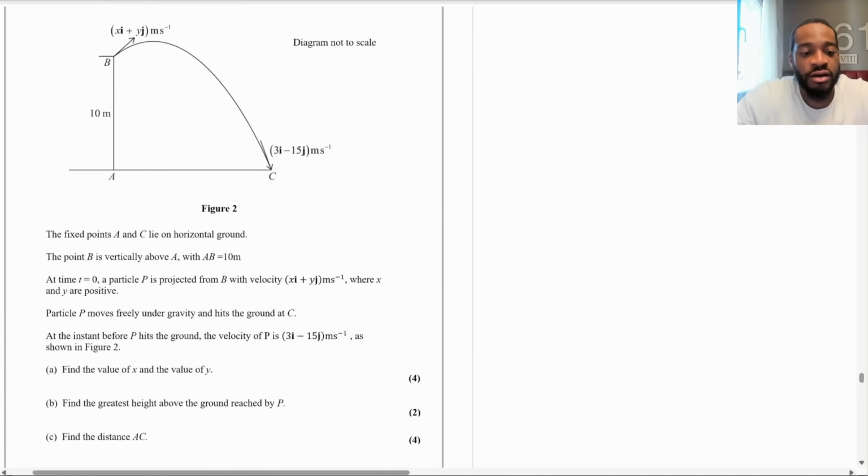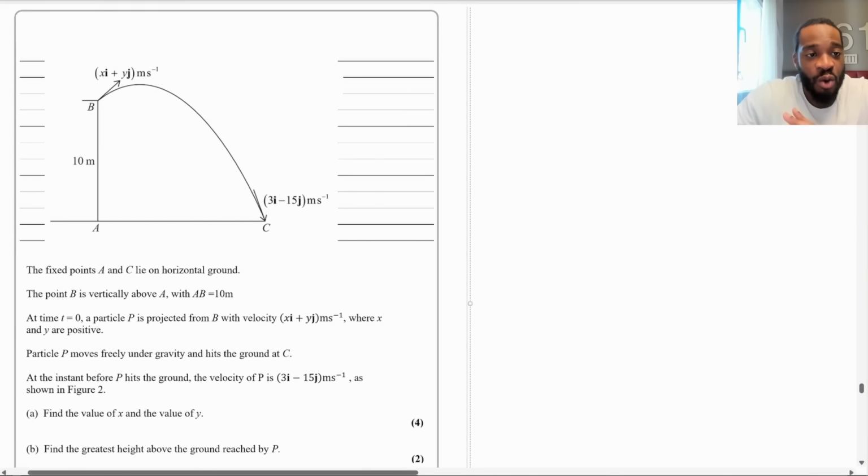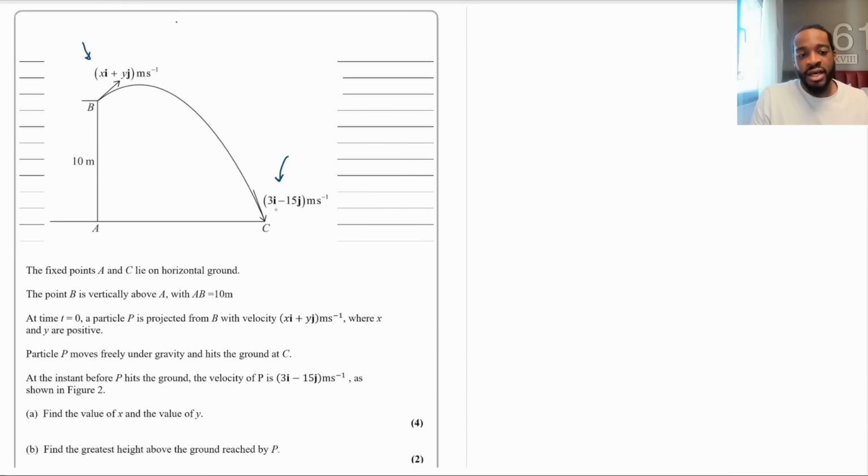So I've just got it summarized down here. I think it's just going to be easier for me to annotate. So first we need to find x and y, which are the components of the initial speed. Now we're dealing with projectile motion. Remember, the acceleration happens vertically only. There's no horizontal acceleration, so the speed is constant. So if I've got initial speed right here, which is xi plus yj, and I've got a final speed right here, 3i minus 15j, if the final horizontal component of the speed is 3, so must the initial be. So we can just deduce that x must equal 3 because the speed is constant horizontally. So that's the first part. We've got x is 3.